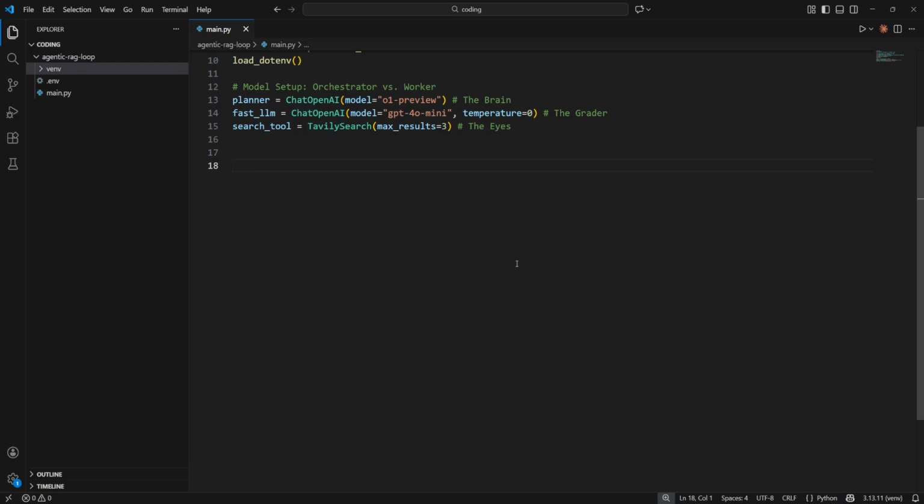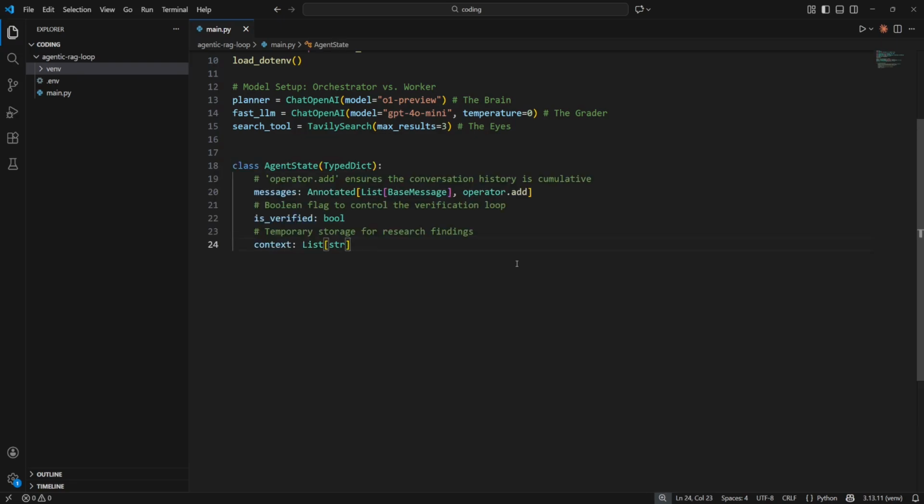In LangGraph, the state is our shared memory. We define AgentState using a TypedDict. Notice that the messages key uses operator.add. This tells the graph to append new insights to the history instead of wiping the old messages. This is critical for cyclic loops. Without this, the agent forgets why its last search failed. We also include isVerified. This is our structural gate to control the research loop's exit.